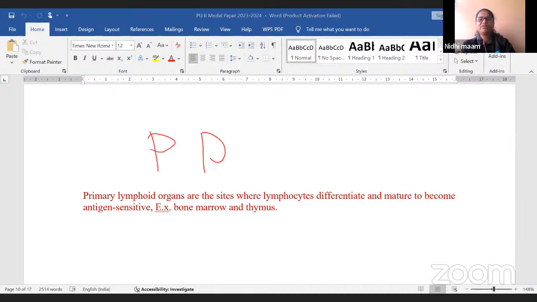Secondary lymphoid organs are the sites where interaction between lymphocytes and antigen takes place. That is called secondary lymphoid organs. Right? This is about primary and secondary lymphoid organs. So let us proceed to the next question.